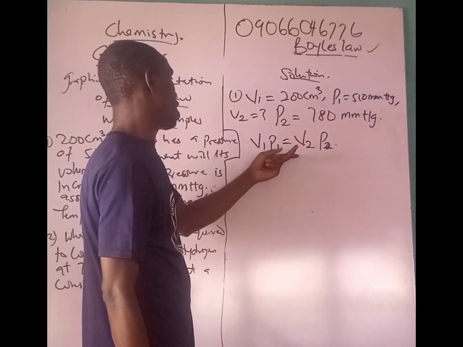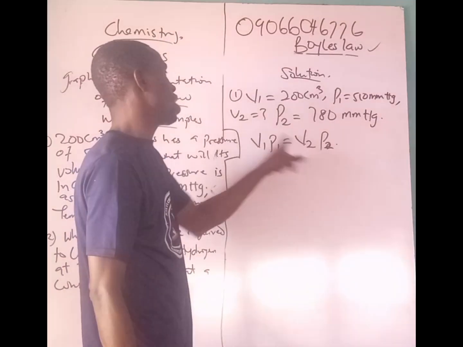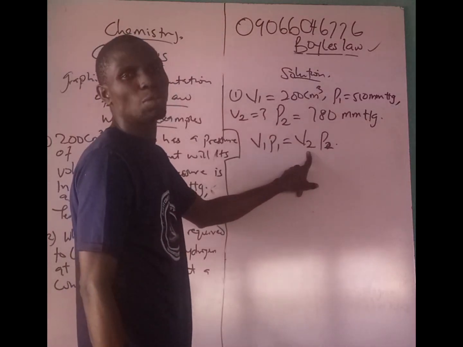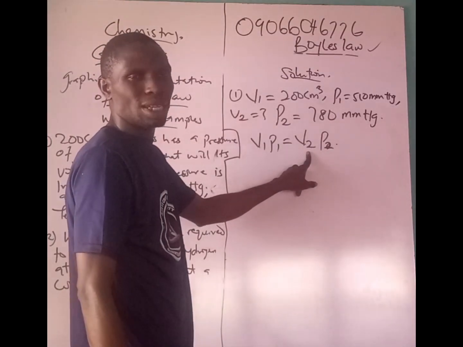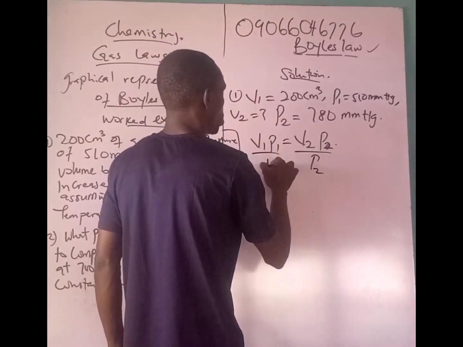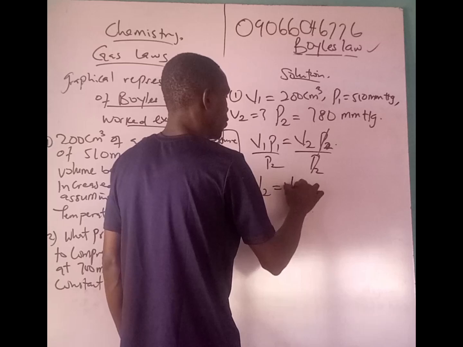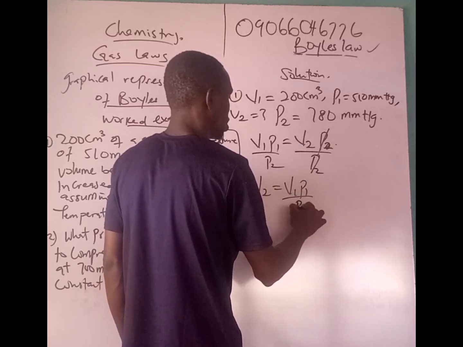This is our formula, V1 P1 equal to V2 P2, and we are looking for V2. So first, let's make V2 the subject of the formula. Of course, you are dividing both sides by P2, so P2 cancels P2. Your V2 will be V1 P1 over P2.